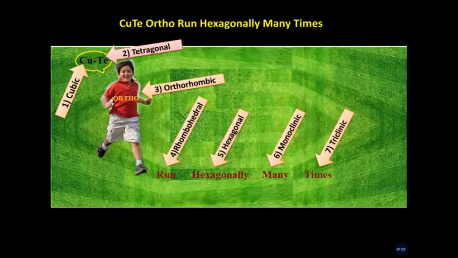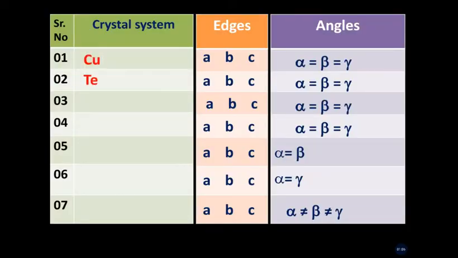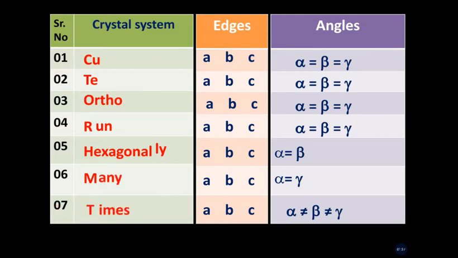Now here a table is shown in which the first column is for the crystal system, the second is for the edges, and the third is for the angles. So first we recall our crystal systems: Cute, Ortho, Run, Hexagonally, Many Times. This is our sentence, this is our key.